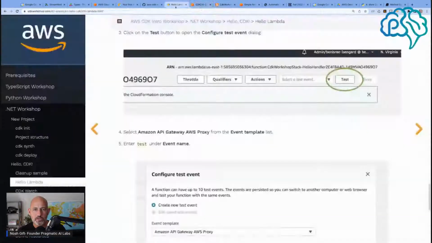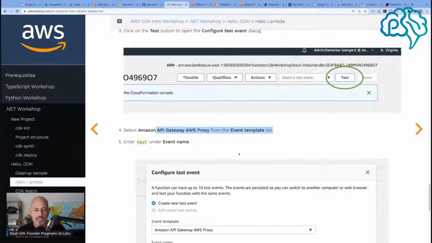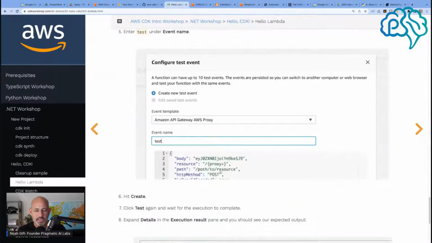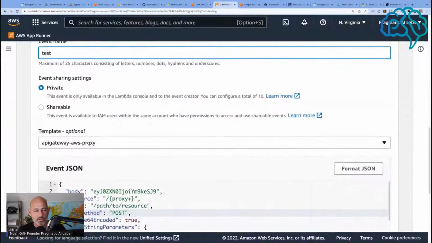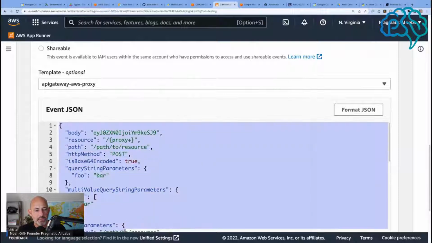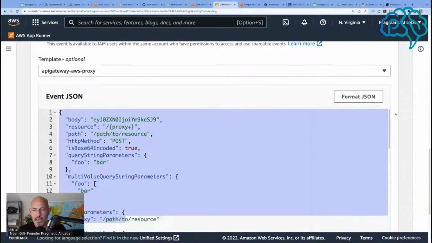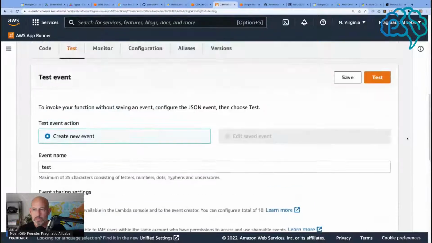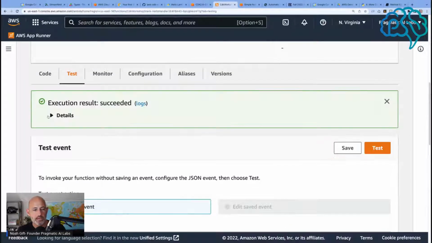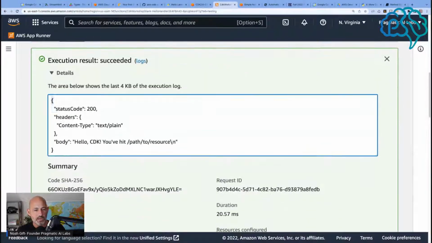They want us to click test. There we go. Okay, we want to do the proxy. So it gives us basically the payload. We can format it and all that stuff. Let's test it out. And success. There we go. Look, hello CDK.